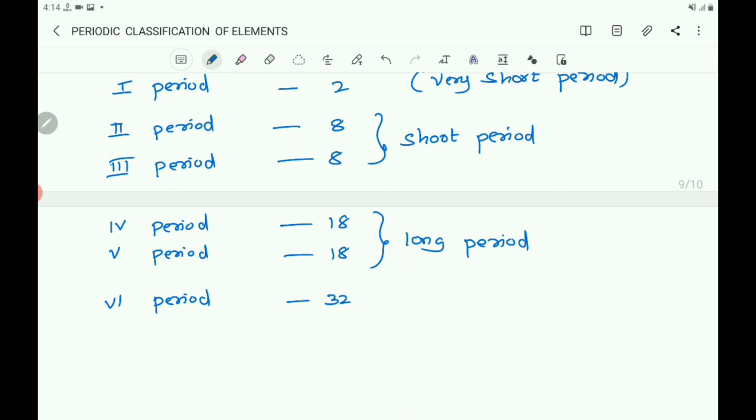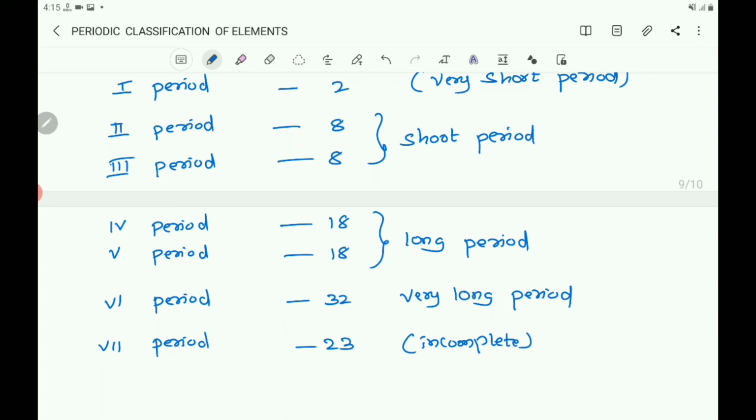That is very long period. And seventh, that is the incomplete period. So write seventh period. There are 23 elements, but it is incomplete. It is not completed, so it is incomplete period.